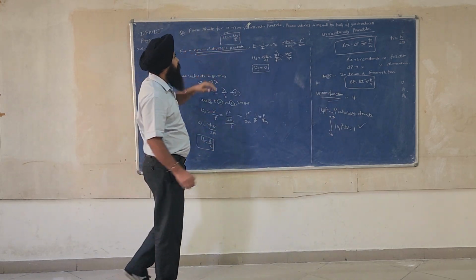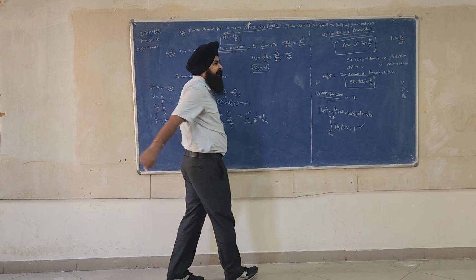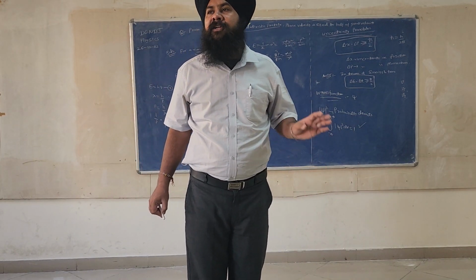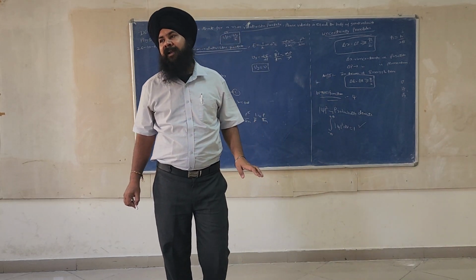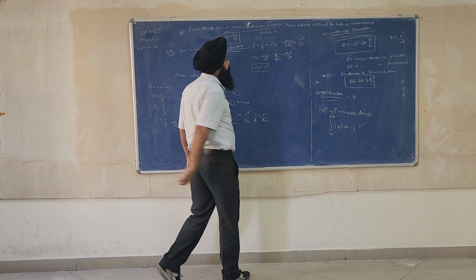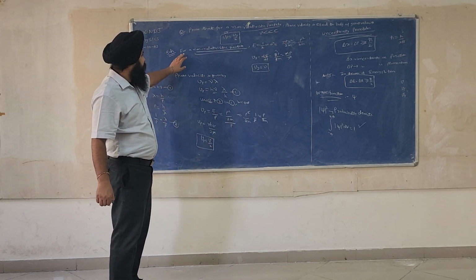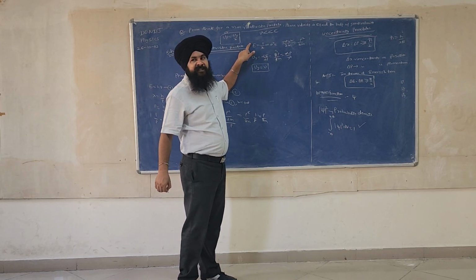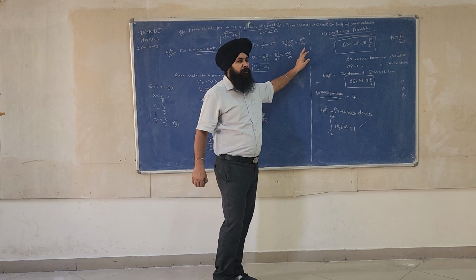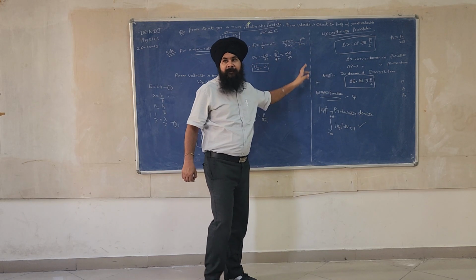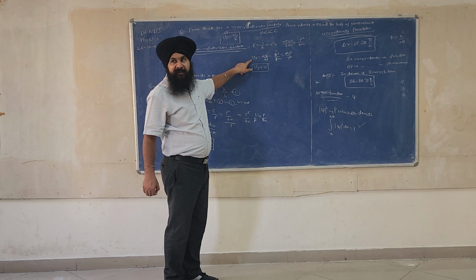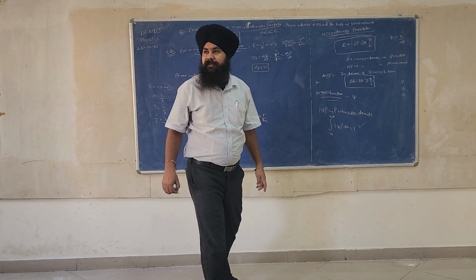What is the meaning of non-relativistic? Non-relativistic means the velocity of the particle is very small as compared to the speed of light. v is very small as compared to c. For a non-relativistic particle, what is energy? Energy is equal to half mv square, that is equal to p square by 2m. So I differentiate, dE by dp, that is equal to Vg. Vg is equal to v.